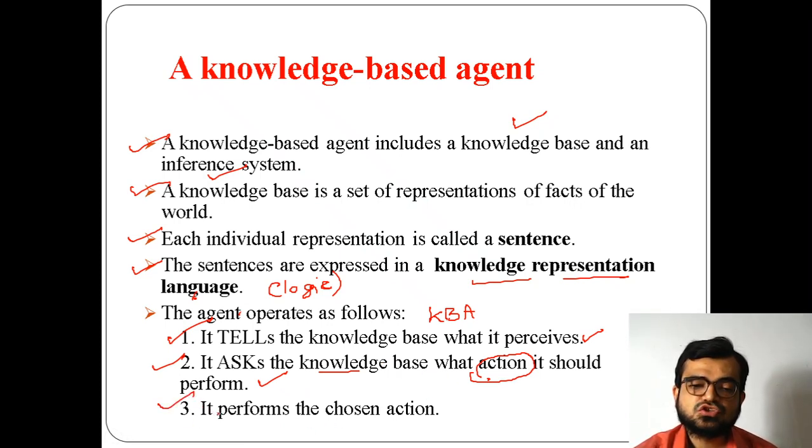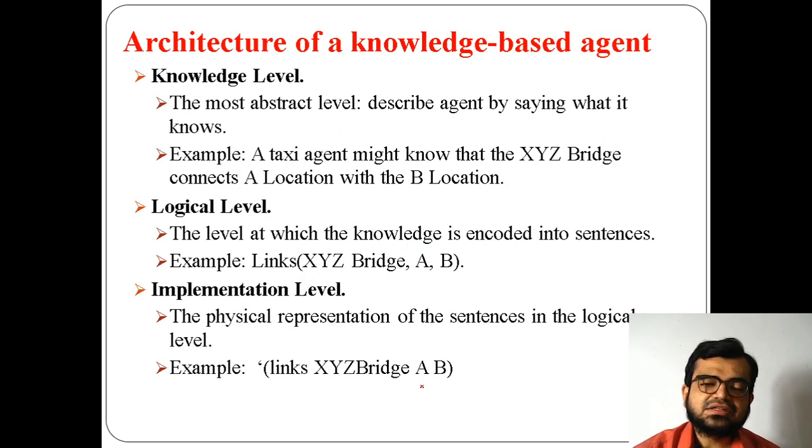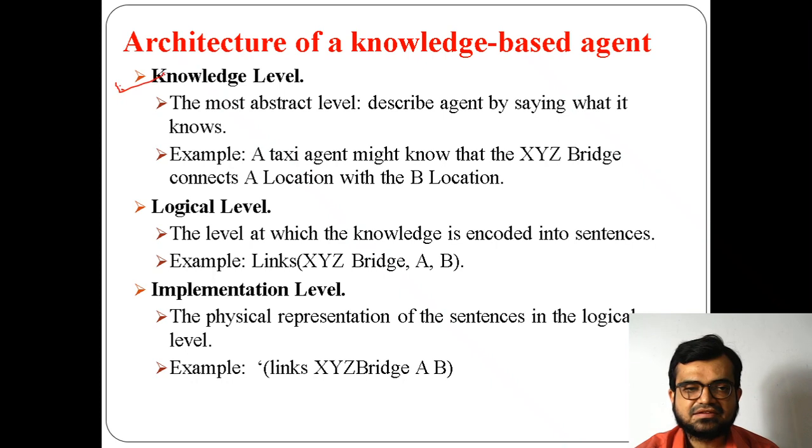It performs the chosen action, the action given by the knowledge base, and ultimately you will get an action here. So this is how the cycle behaves. Now that's why you can say in knowledge base agents we have an architecture, which I explained, that you can consider as three parts: knowledge level, logical level, and implementation level.